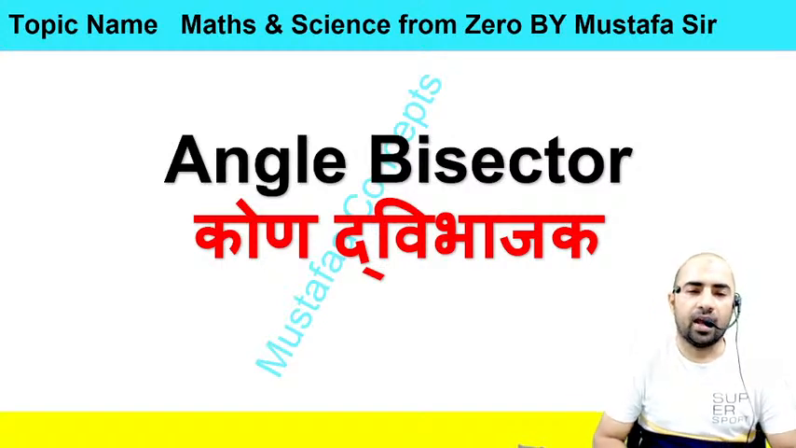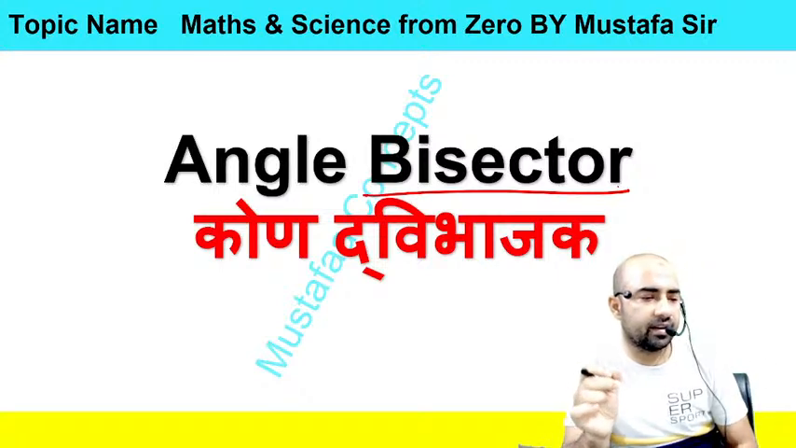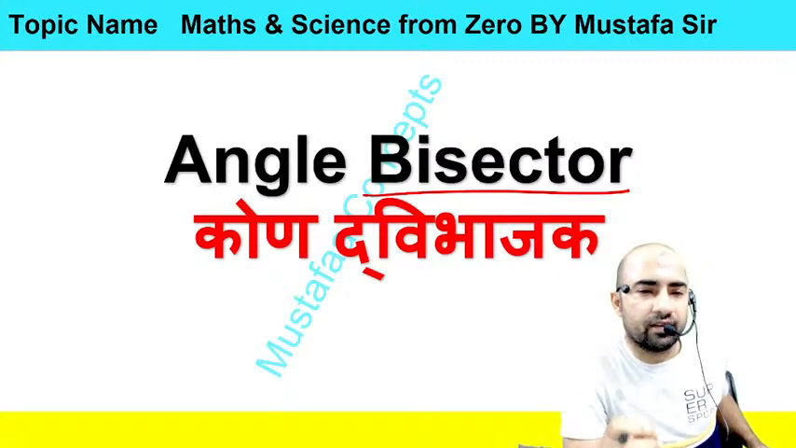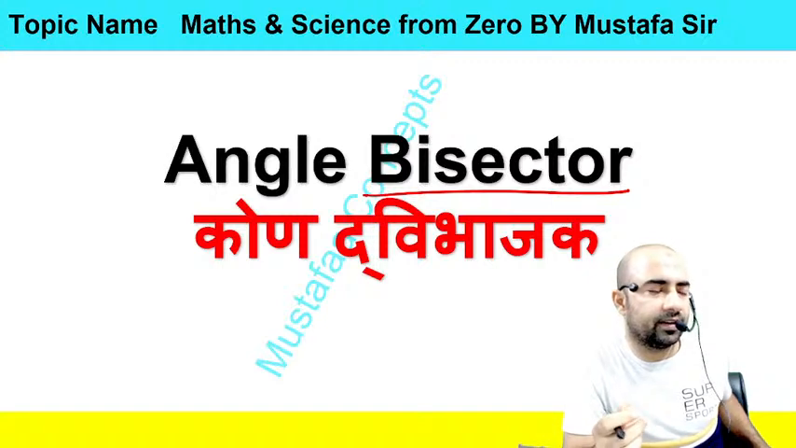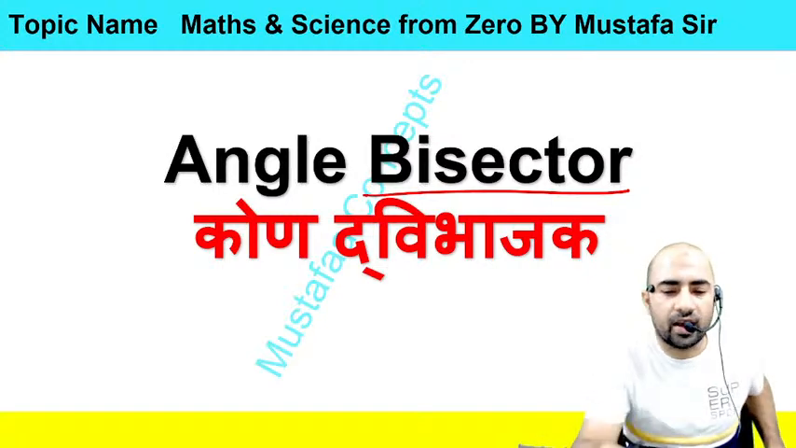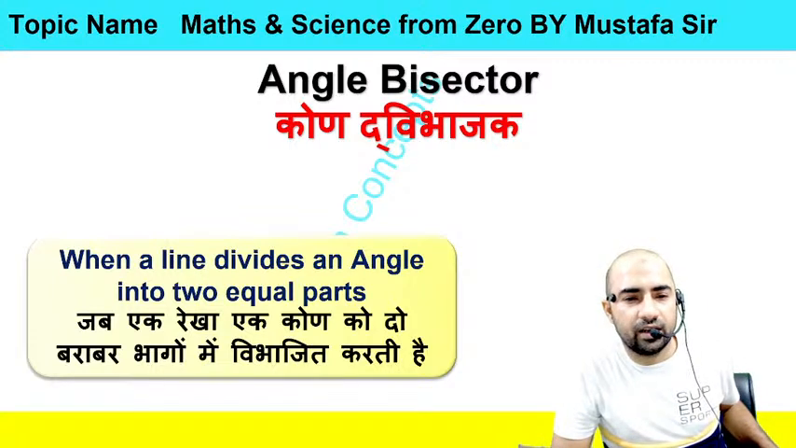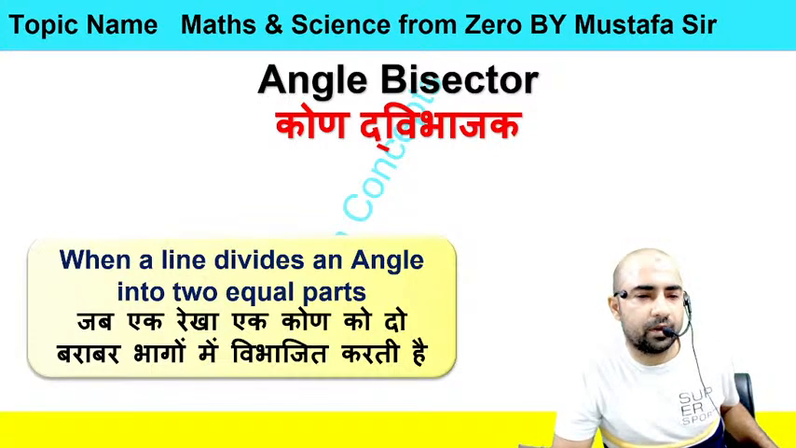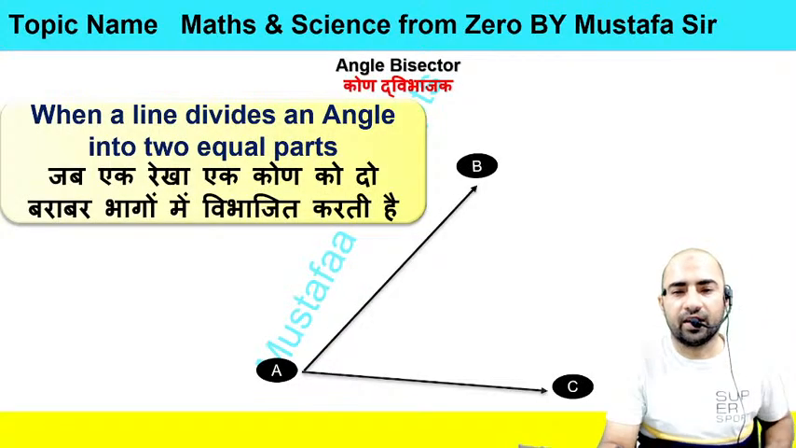So you know angle bisector. You know what is bisector? Bisector means dividing anything into two equal parts. So whenever you have angle bisector, that means a line which divides any angle into two equal parts, it's called an angle bisector. So when a line divides an angle into two equal parts, then that particular line is called angle bisector. You can see here we have an angle.